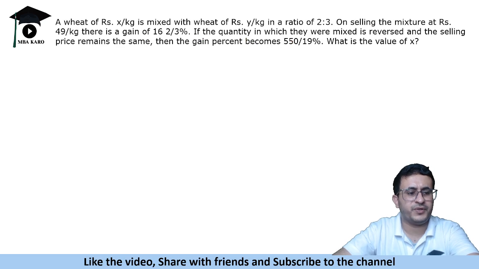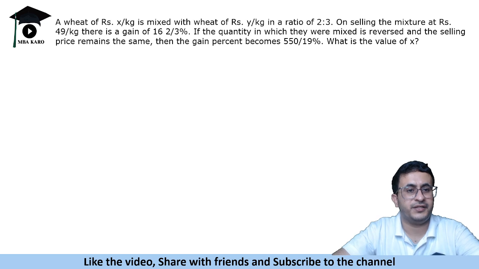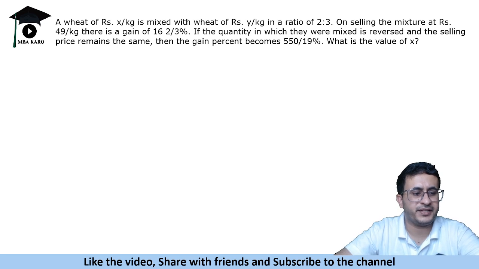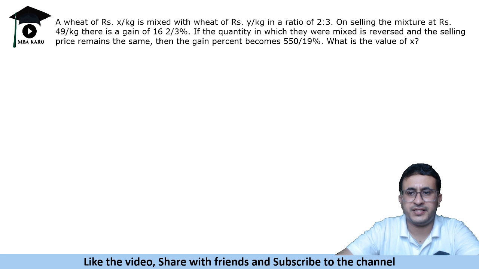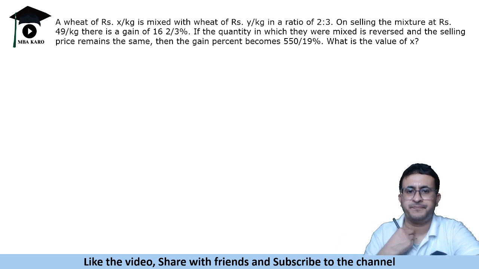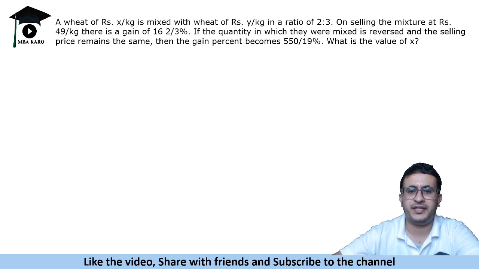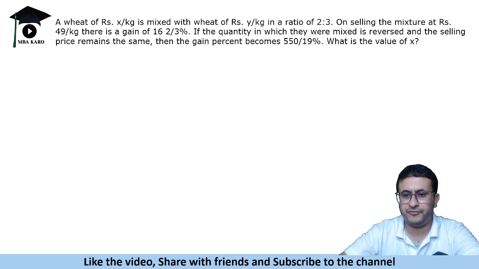Okay, so here's the next question. It says that wheat of rupees X per kg is mixed with wheat of rupees Y per kg in a ratio of 2:3. On selling the mixture at rupees 49 per kg, there is a gain of 16 2/3%. If the quantity in which they were mixed is reversed and the selling price remains the same, then the gain percent becomes 5 50/19%. What is the value of X?